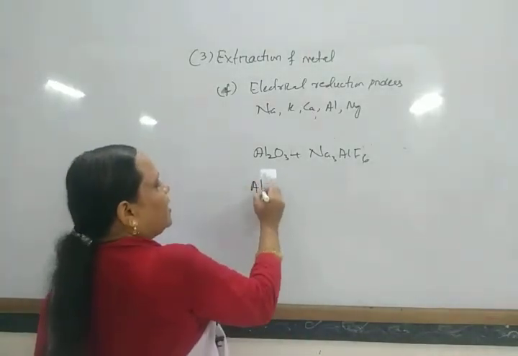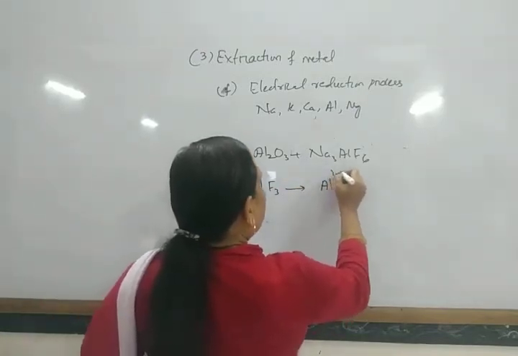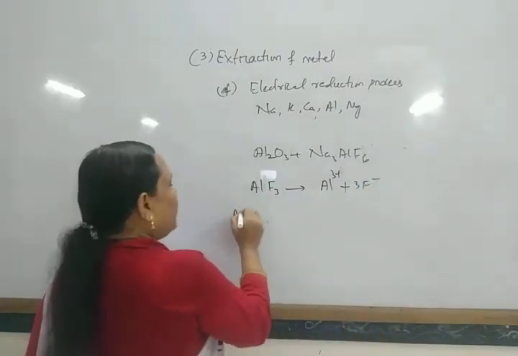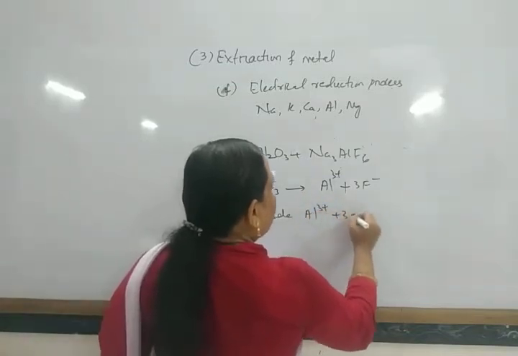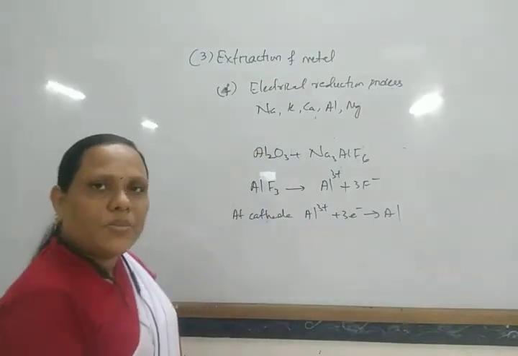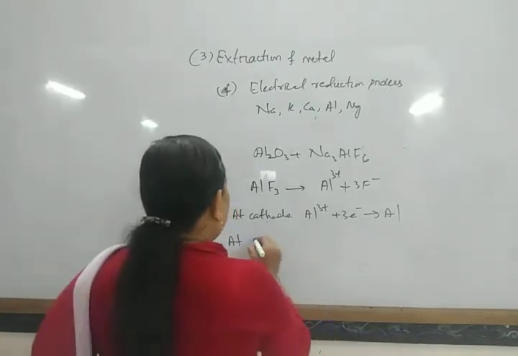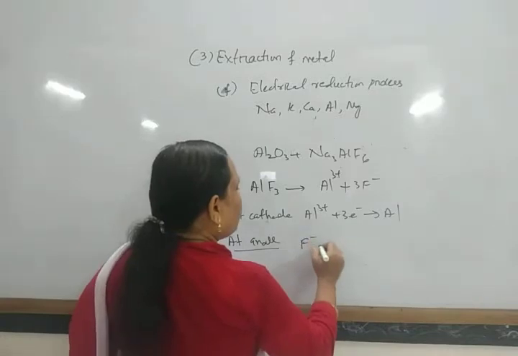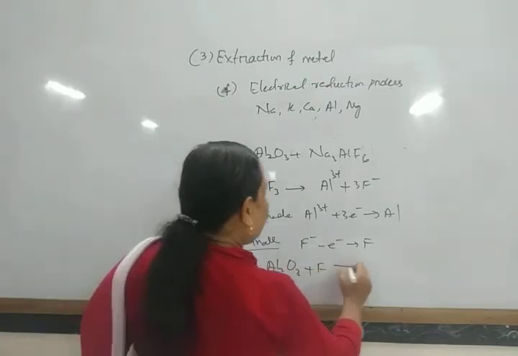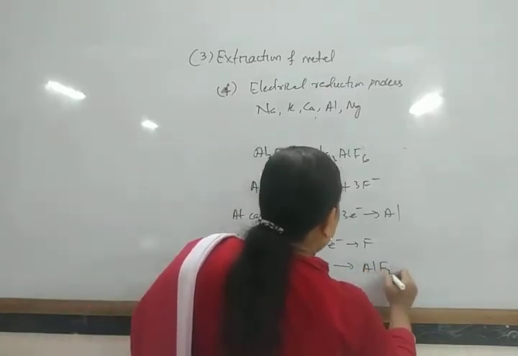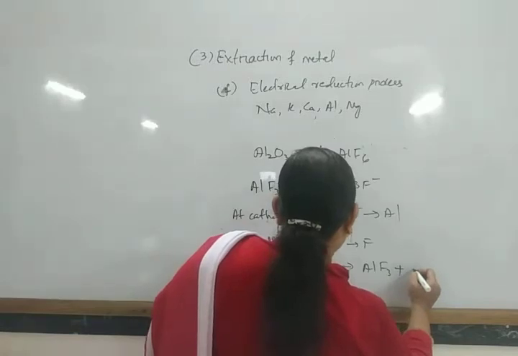AlF3 on electrolysis gives Al3+ and 3F-, and at the cathode Al3+ plus 3 electrons give rise to aluminium, which is deposited at the cathode. At the anode, F- loses an electron to give F, which reacts with Al2O3 to give aluminium fluoride and oxygen.